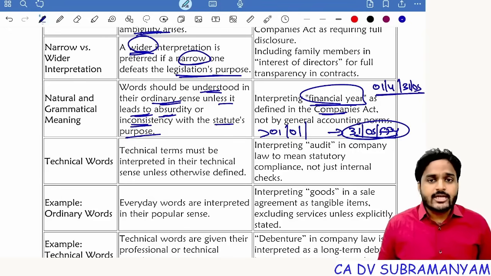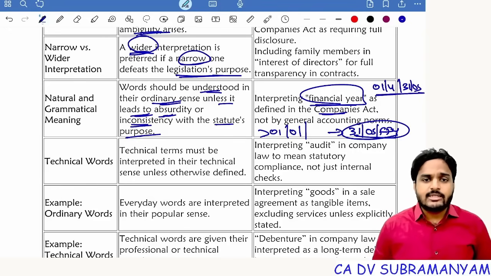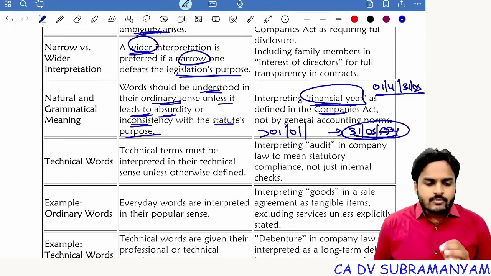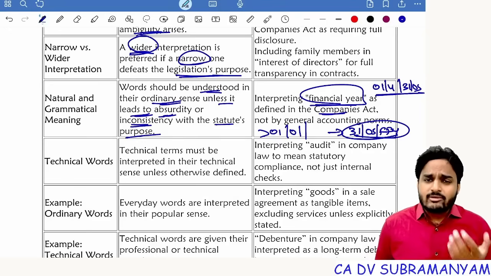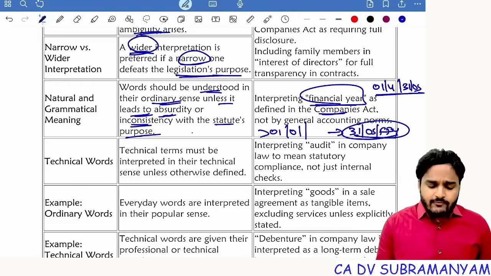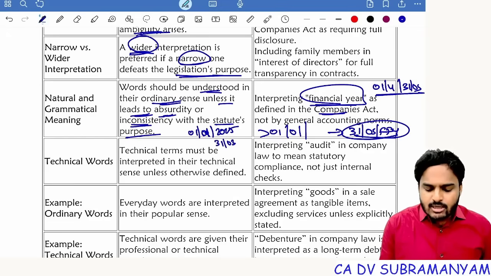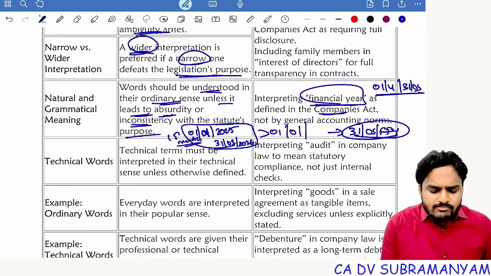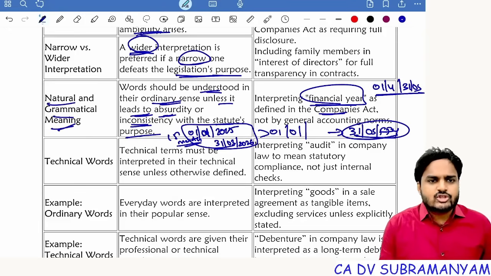But for the first financial year of companies, it need not be 12 months. It may be 15 months. Like if a company is incorporated on 1st January 2025, then the financial year closure date is 31st March 2025. No, it's not 2025, it's 2026. Now here the company has a first financial year of how many months? 15 months. So apply those meanings which are given in the statute.